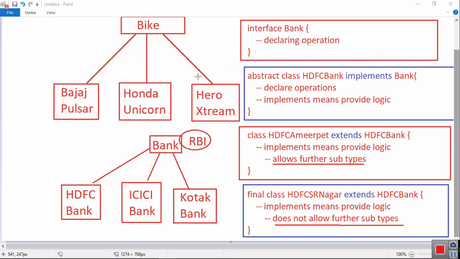What is the police doing, Prince Gupta? Is the police implementing anything? Is the police implementing any documents? The police is not implementing documents. He is just verifying whether you are carrying all the documents or not. So he's a compiler.